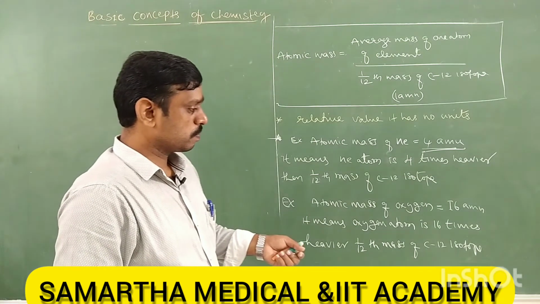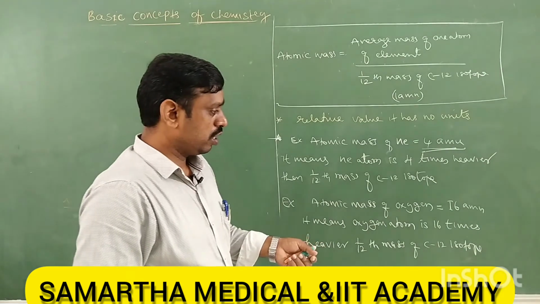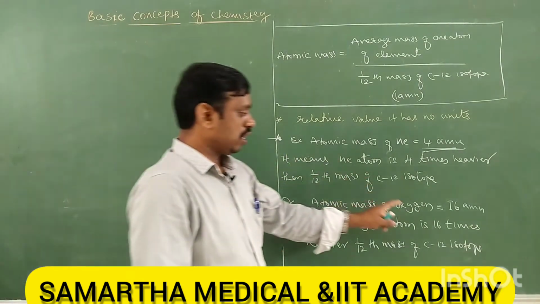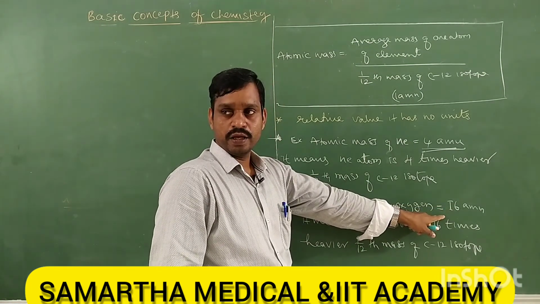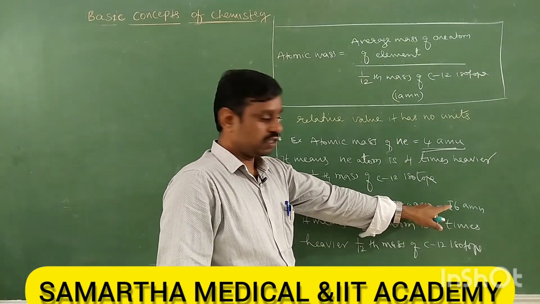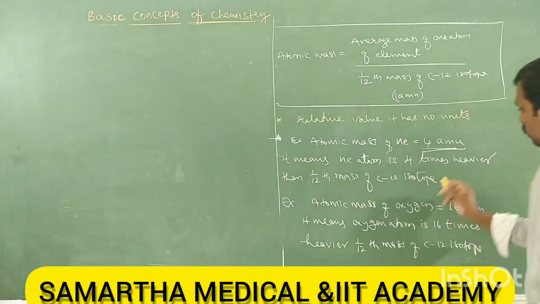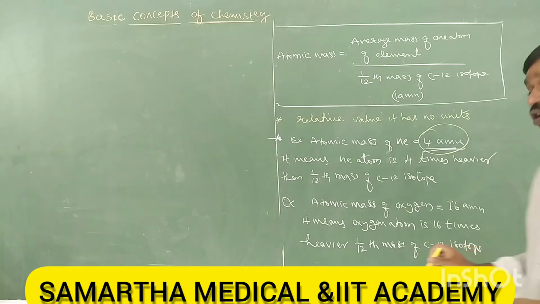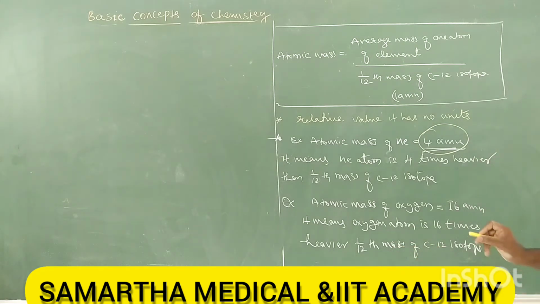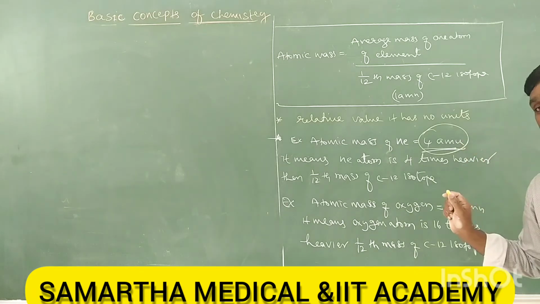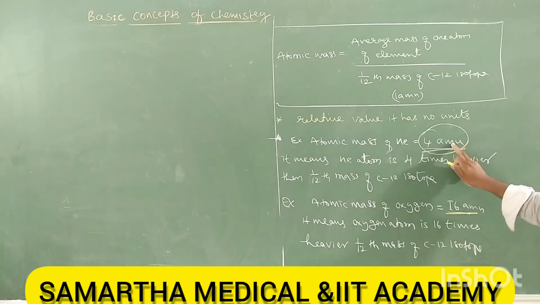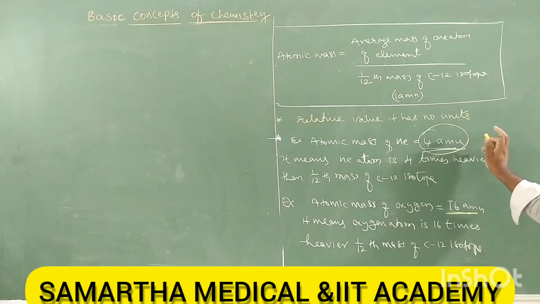Student: Oxygen is 12 times greater than helium? Oxygen is 16 AMU and helium is 4 AMU. It is not 4 into 12. Oxygen is 4 times heavier than helium, not 12 times.